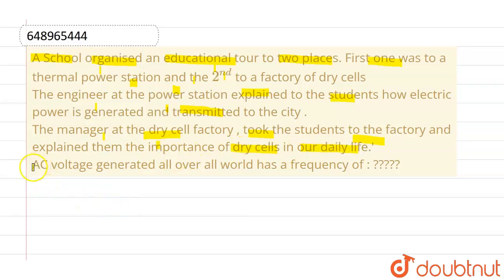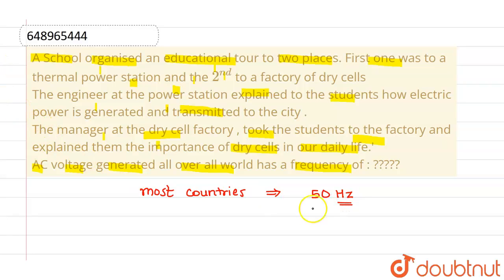Now, the question is: AC voltage generated all over the world has a frequency of? So, normally the AC voltage which is generated in most of the countries is 50 hertz. The frequency of AC voltage which is generated in most of the countries is 50 hertz. Now, what exactly do we mean by hertz?